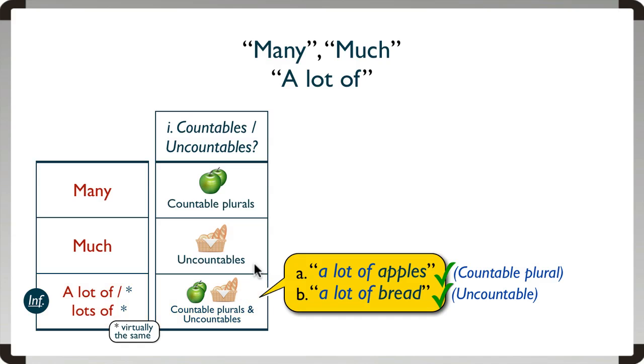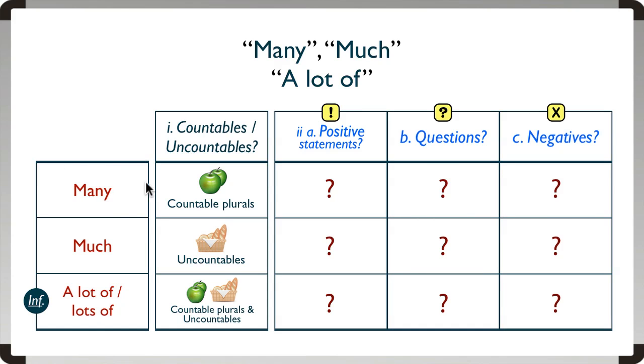So let's summarize what we have so far. Many is for countable plurals only, so many apples. Much is for uncountables only, so much bread. And a lot of or lots of is for both, so a lot of apples and a lot of bread. Let's now turn to whether we can use many, much, and a lot of for positive, question, and negative sentences.